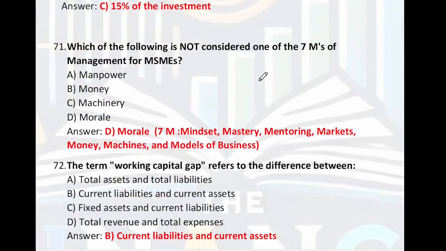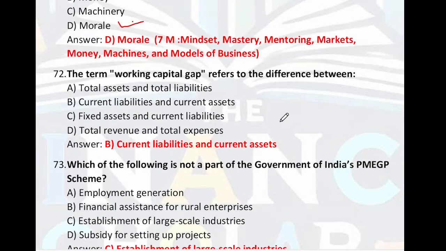Which of the following is not considered one of the 7 M's of management? Manpower, money, machinery, morale. So the right answer is morale. What are the 7 M's of MSME? Mindset, mastery, mentor, market, money, machine and model of business. The term working capital gap refers to the difference between total asset and total liability, or current asset and current liability. So the right answer is current asset and current liability.